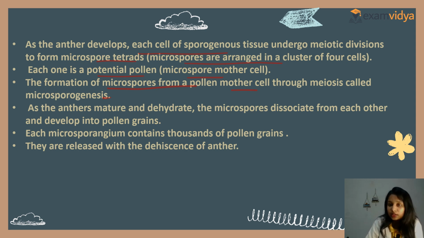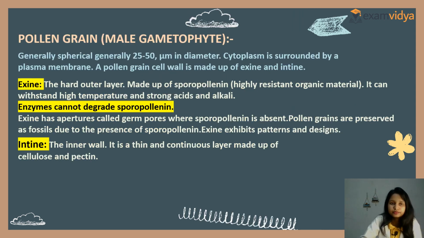Clear? In the 11th, you learned what meiosis and mitosis are, so you must know the difference. The formation of microspores from a pollen mother cell through meiosis is called microsporogenesis. As the anther matures and dehydrates, the microspores dissociate from each other and develop into pollen grains. Each microsporangium contains thousands of pollen grains, not one or two or three. They are released with the dehiscence of the anther. Clear? Next, pollen grain, that is the male gametophyte.